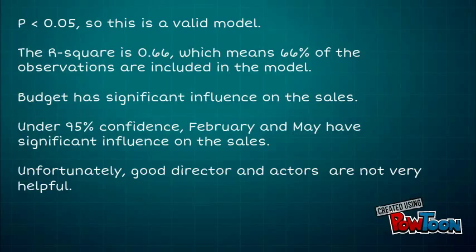At 95% confidence, the variables February and May have significant influence on the sales, which means movies released in these 2 months will help to gain sales. Besides that, January and June are also good choices to release movies. Unfortunately, we initially assumed that good directors and actors would help generate more sales, but the results show that they bring a negative effect.